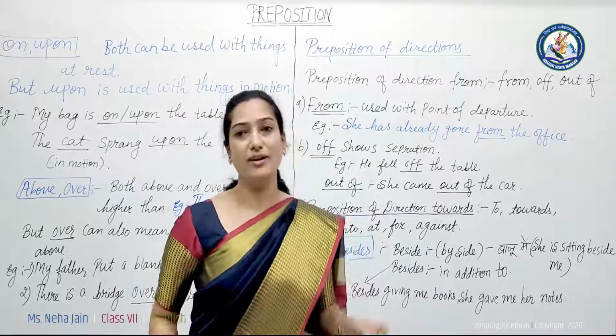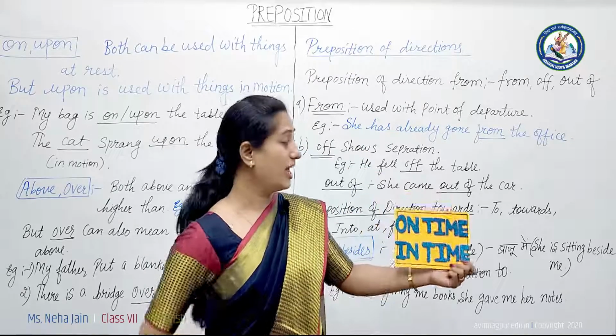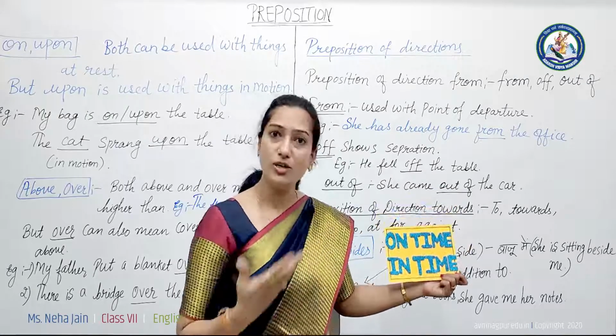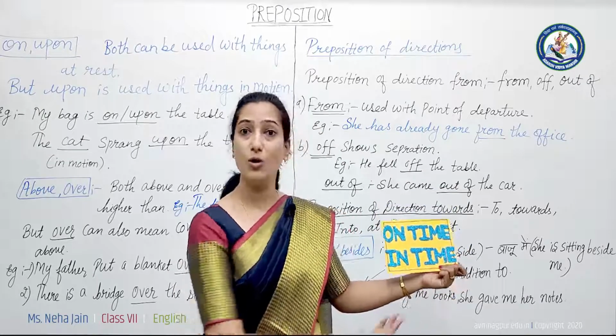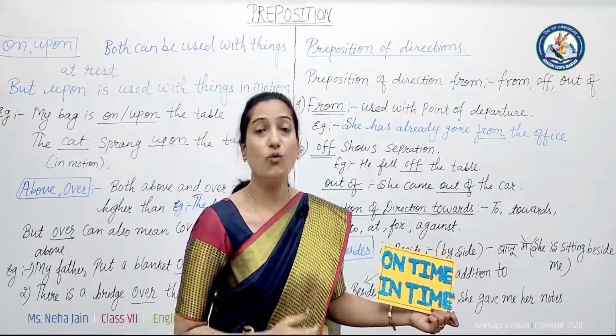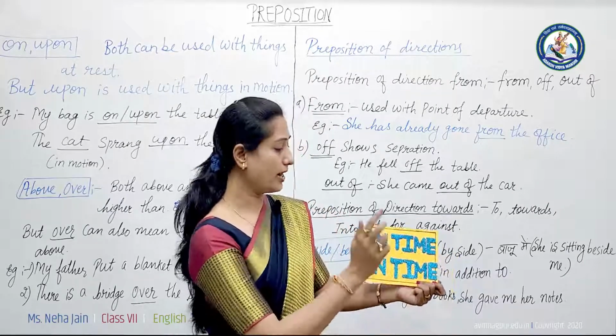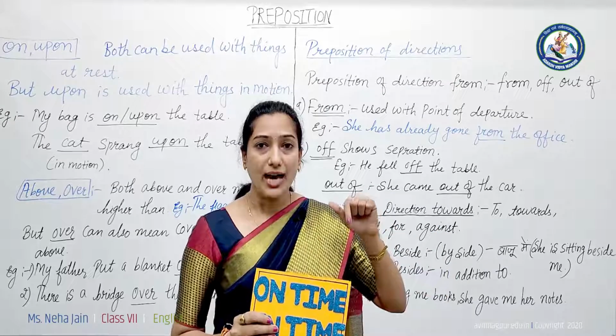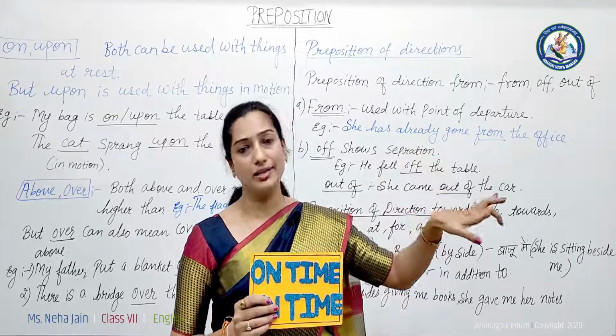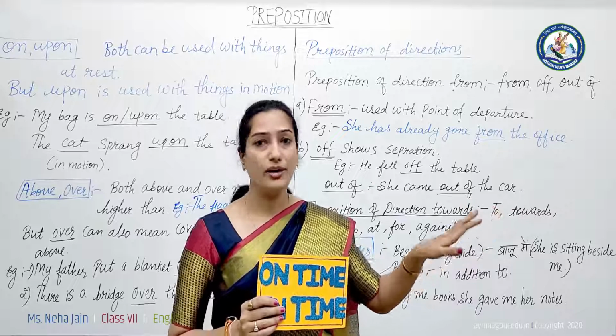Now, in the same manner we have one more card here. Most people make mistakes while talking about on time and in time. What is the difference between on time and in time? Only the difference of on and in is there. On time means at the decided time. The time is already decided.